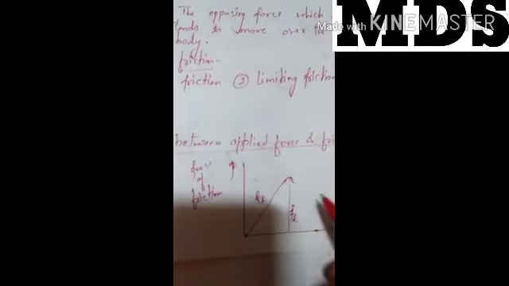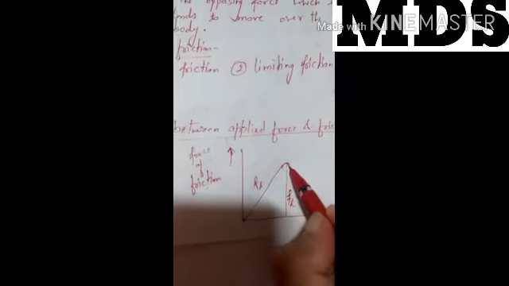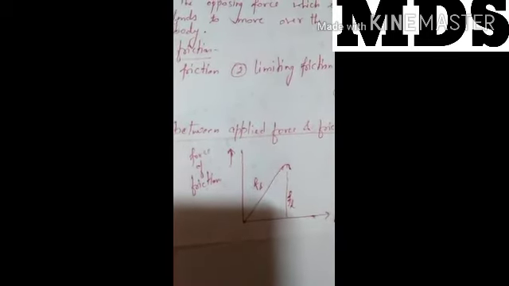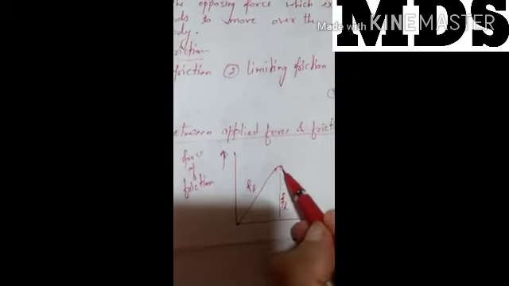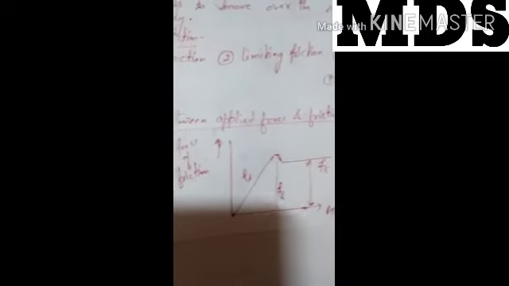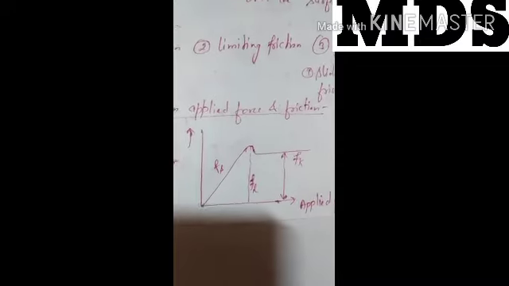Clear? After some time the body is actually moving over the surface of another. Then the kinetic friction will be like this. Here will be kinetic friction. So there are three terms: static friction, limiting friction, kinetic friction. Static friction: the body tries to move but is not actually in motion.